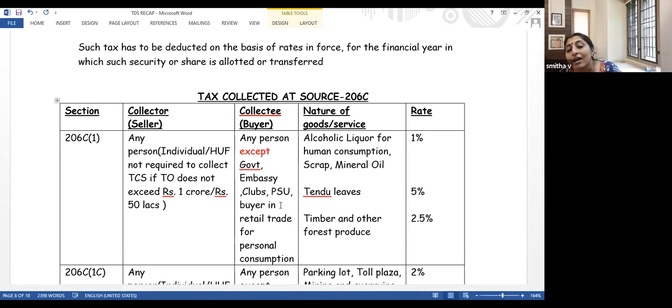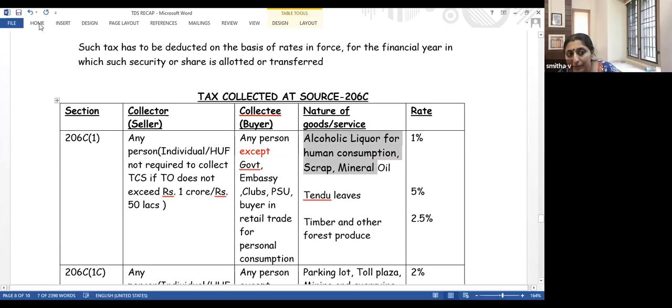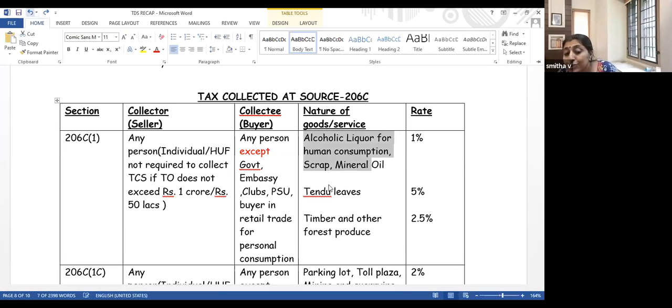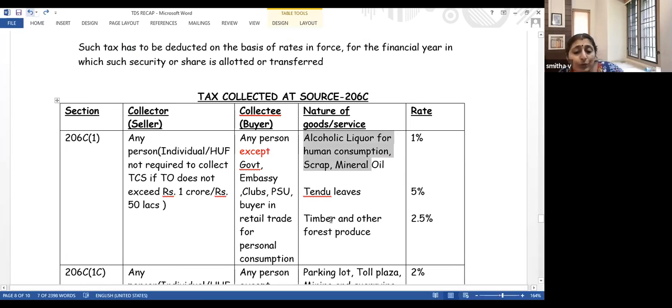Now let us see what are the types of goods which are covered under this section. When should you collect TCS? Alcoholic liquor for human consumption, scrap, mineral oil. For all these three products, it is 1%. Then tendu leaves, that which you use for beedi making, 5%. Timber and other produce, 2.5%.